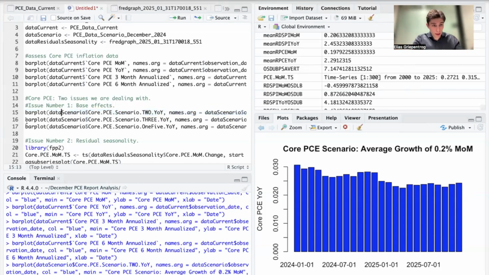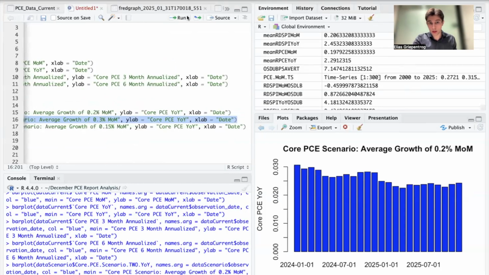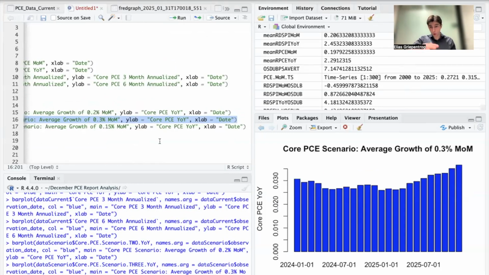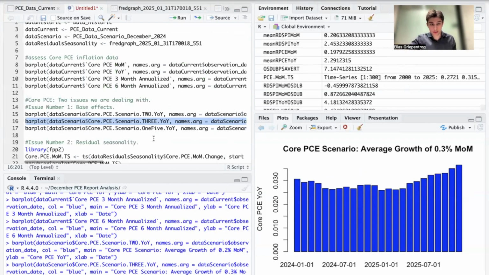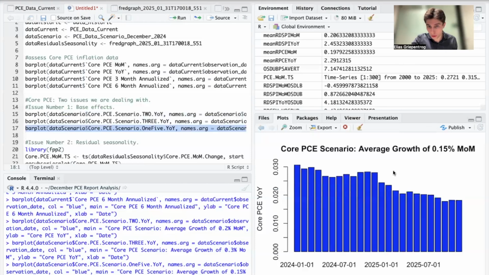Now, a 0.3% month over month increase on average would cause quite a significant rebound in inflation, especially towards the end of 2025. Now, an optimal rate, and this is what this chart shows you, would be an average growth rate of 0.15% month over month, but that is a very benign rate.